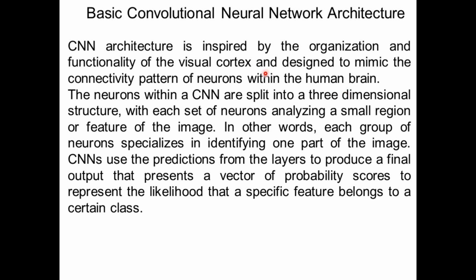To mimic the human brain, the neurons within the CNN are split into a three-dimensional structure, wherein each set of neurons analyzes a small region or feature of the image, so that each group of neurons specializes in identifying one part of the image. CNNs use the predictions from the layers to produce a final output that presents a vector of probability scores to represent the likelihood that a specific feature belongs to a certain class.